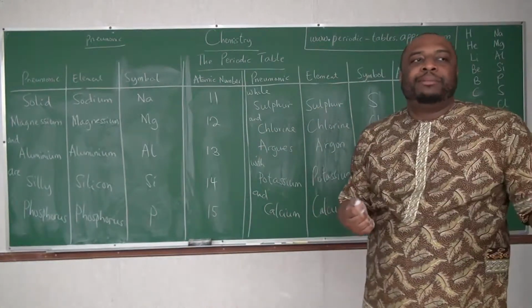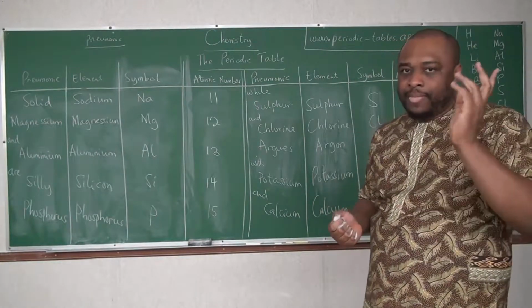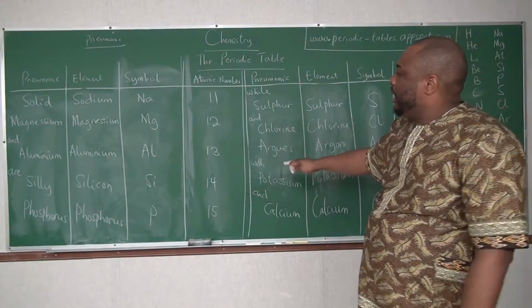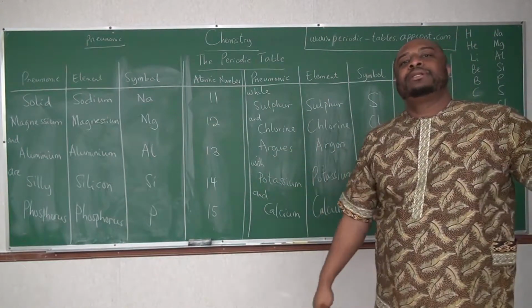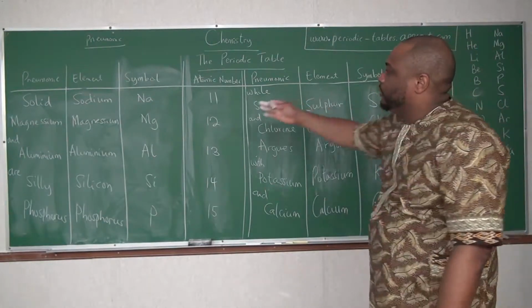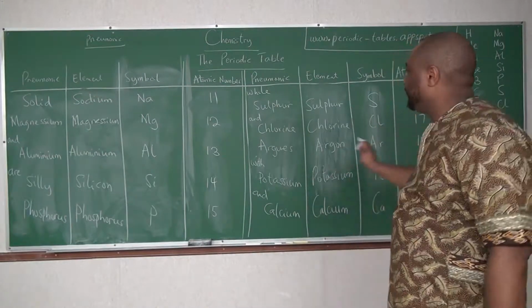So an atom of aluminum has 13 protons and 13 electrons. An atom of silicon has 14 protons and 14 electrons. An atom of magnesium has 12 protons and 12 electrons.